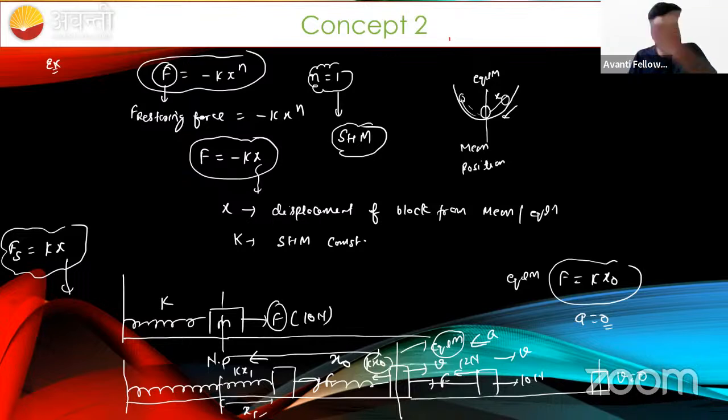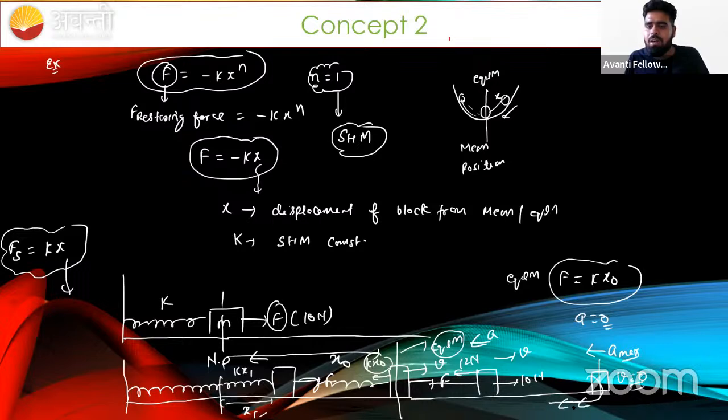Why 0, sir? Because acceleration is opposite to velocity. As we move the block, elongation is continuously increasing. So spring force is continuously dominating over the constant force. And at this point, this acceleration will become maximum because this is the maximum dominating force of the spring and speed will become 0. Sir, speed 0. So can block move in rightward direction? No, sir. Speed will become 0 because for motion speed is responsible. Then what will happen? Block will turn back from this position.